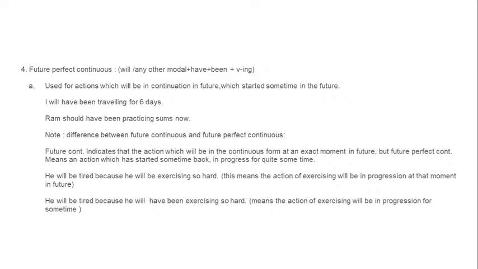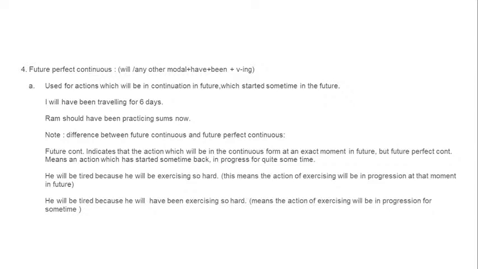Next, future perfect. Only perfect. Future perfect: modal plus have plus the past participle of the verb. Done, visited, finished, worked, eaten. Modal plus have plus the past participle of the verb is future perfect.